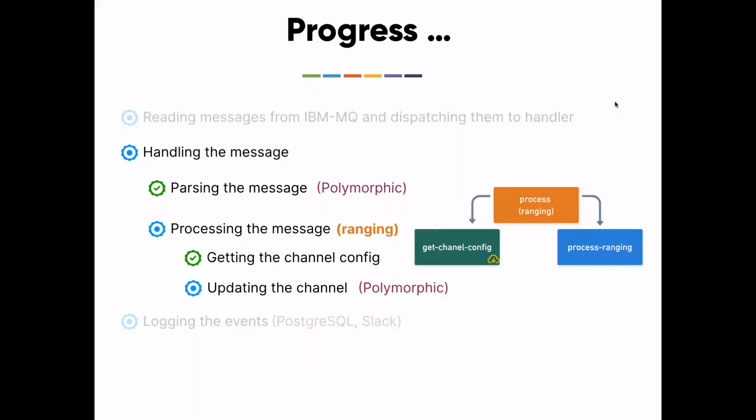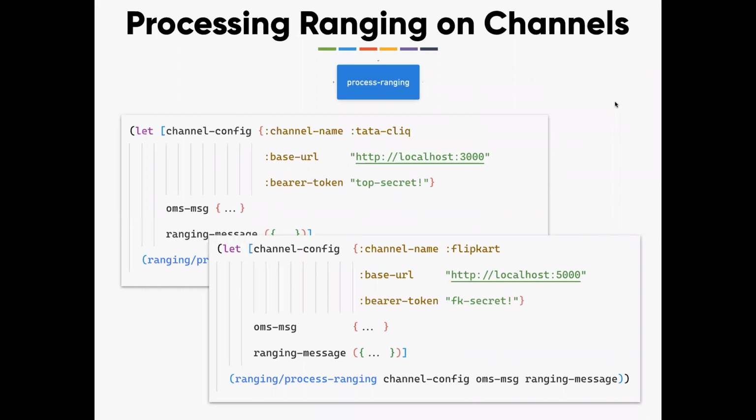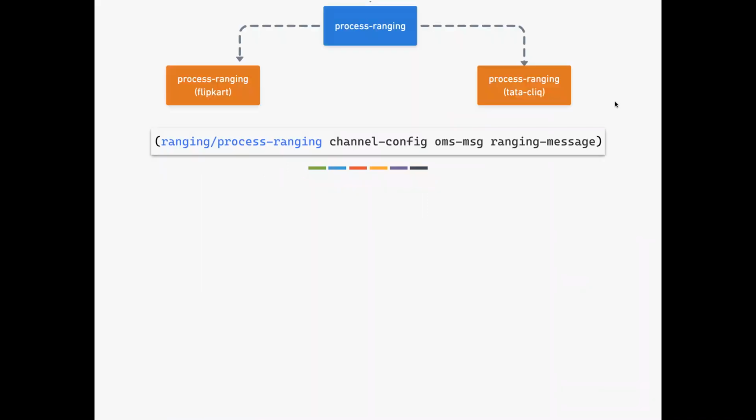Okay. Now getting the channel configuration is done. The next logical step is updating the channel. Again, it's polymorphic. So this is how that process ranging polymorphic function would look. It's going to take three parameters. The OMS message, that we already know, the actual message that came; the parsed message, which is the ranging or pricing; and the channel configuration. It has to dispatch based on the channel name. So that's what we are going to do.